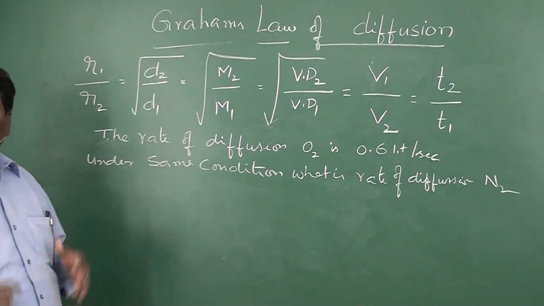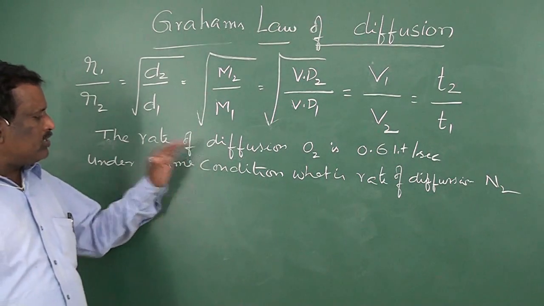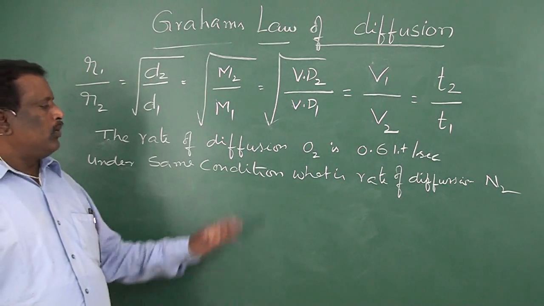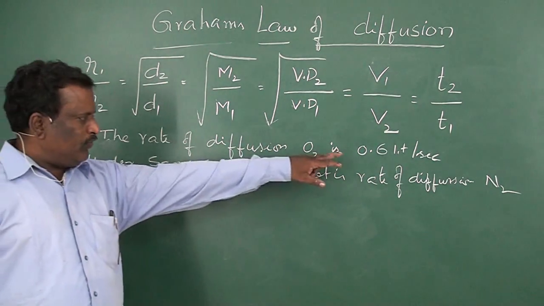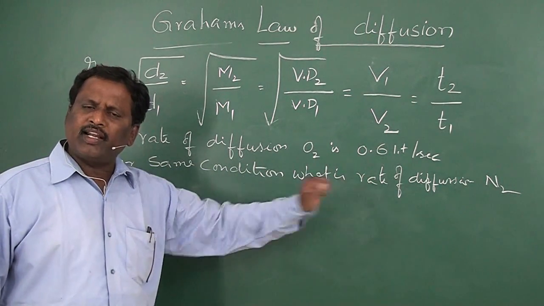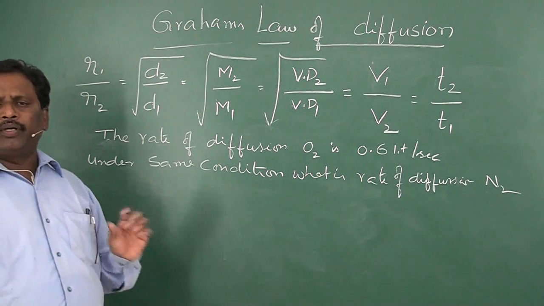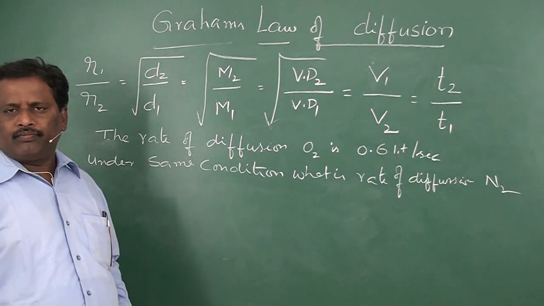Now what are the things given here? Here two gases were given. One is oxygen and the other one is nitrogen. The rate of diffusion of one gas was given. They are asking the rate of diffusion of the second gas. Here we should remember the molecular weights of the important gases.